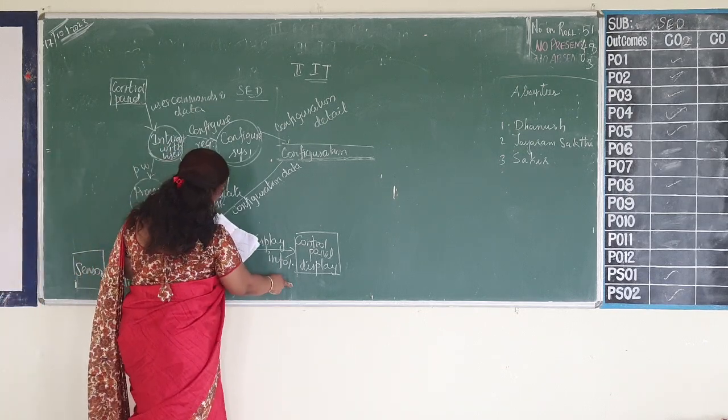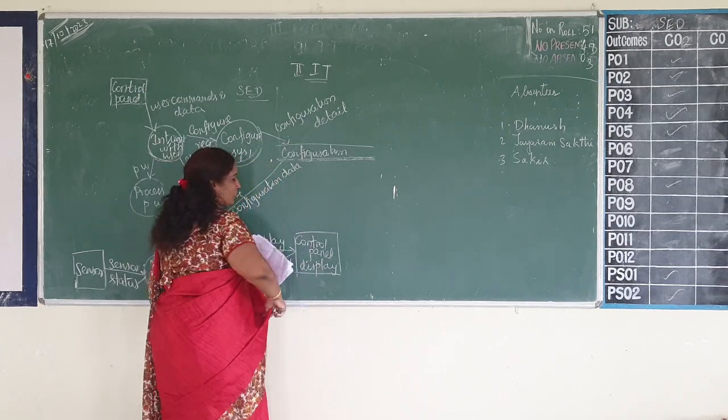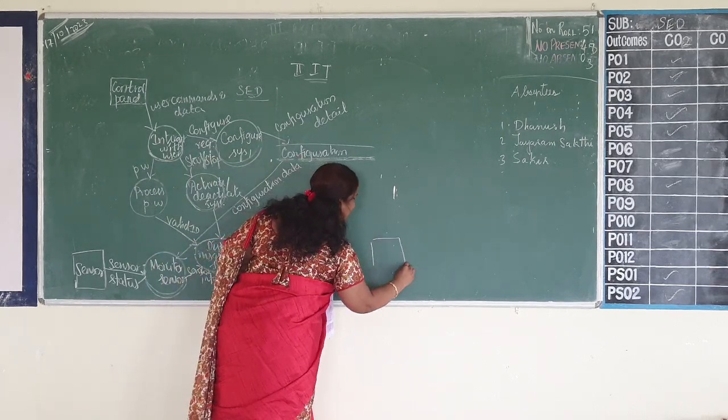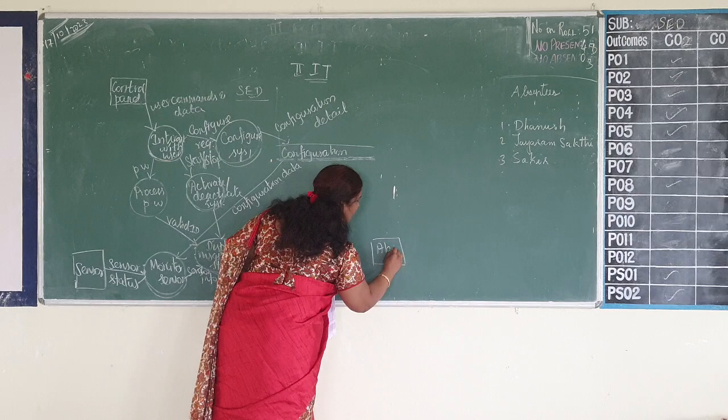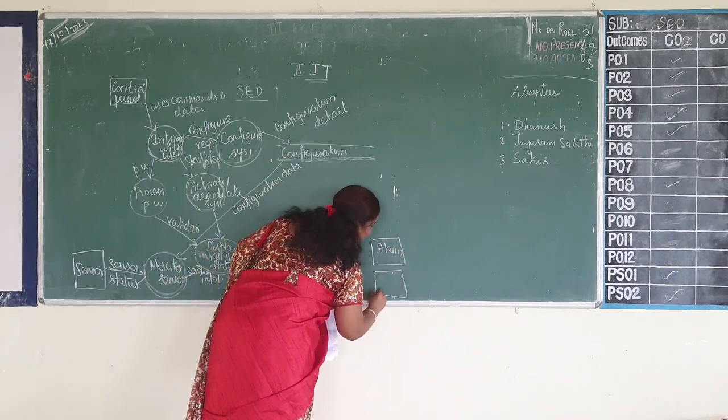Control panel display. Actually, next there must be two more blocks which I will draw here as there is no space: alarm, telephone line.